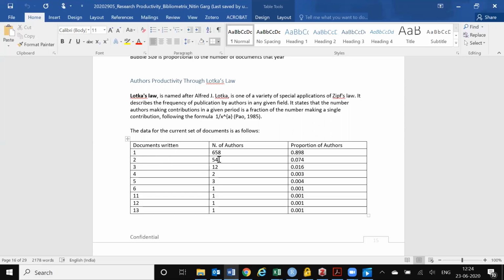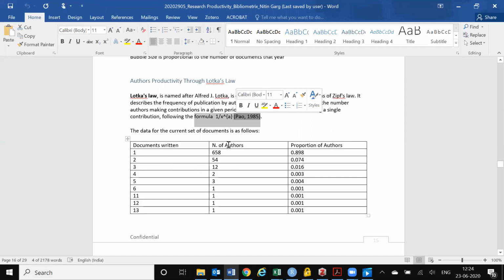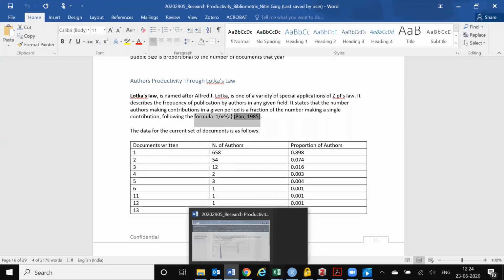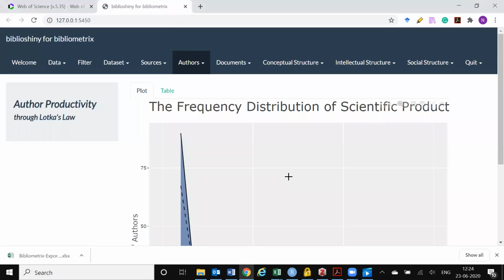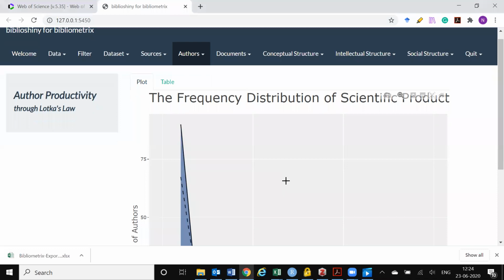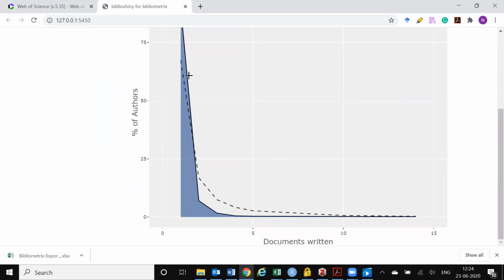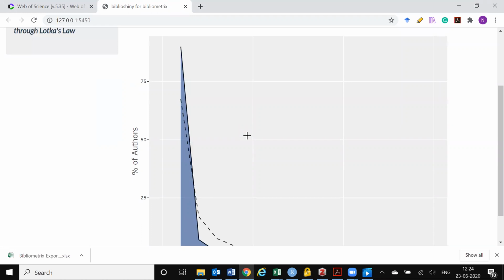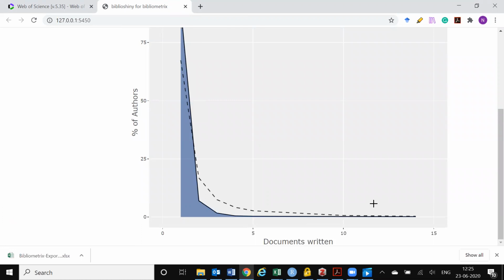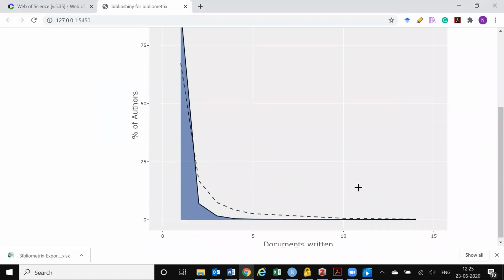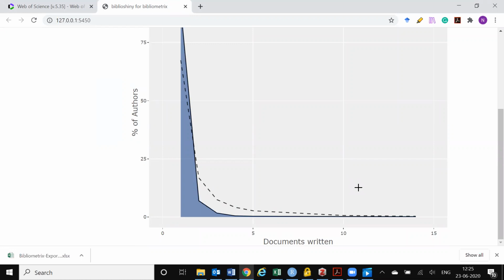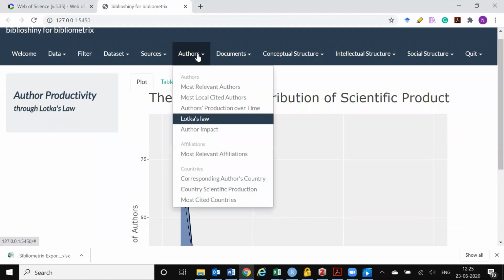And there is generally a trend where the fraction is in the ratio of 1 divided by x to the power a. While this will not be as important for us, we get to see that this fraction kind of applies: obviously the number of authors that write just one document on the subject will be the highest, and there will be a steep decrease with authors writing 2, 3, and as you go along, a higher number of documents.